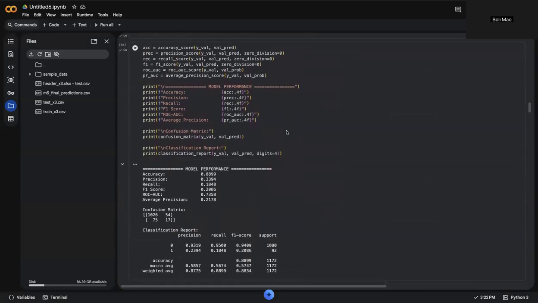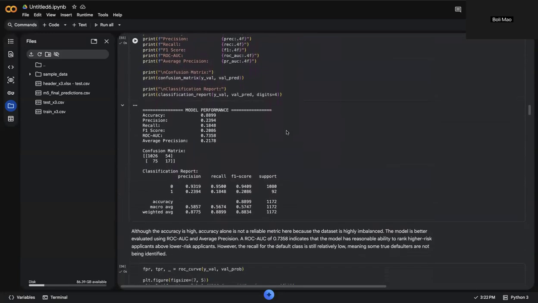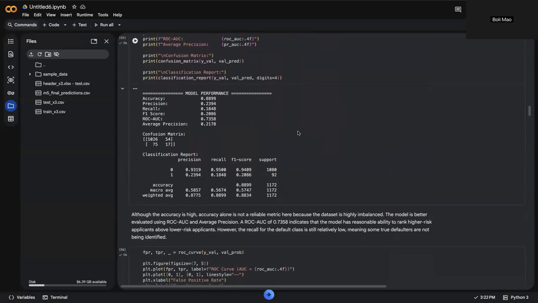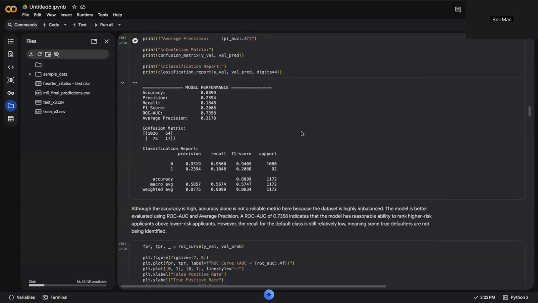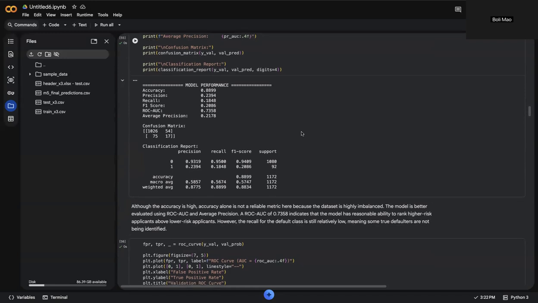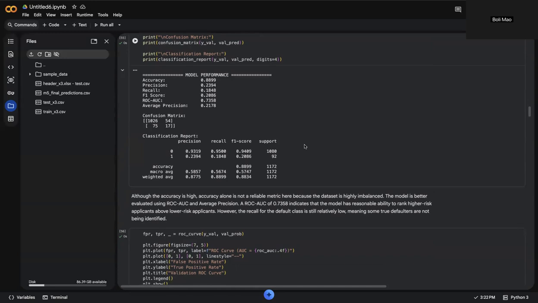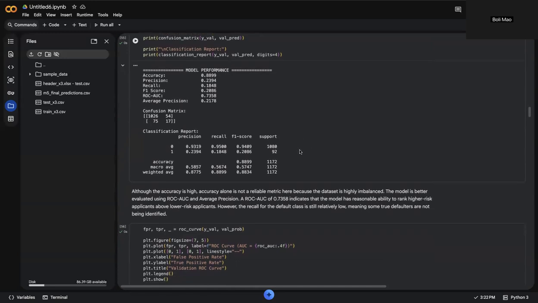In addition to evaluating the performance, a major focus of this project is model interpretability. First, I examined the feature importance scores from the random forest model. The most influential features include external credit score availability, such as EXT_SOURCE_1, EXT_SOURCE_2, and EXT_SOURCE_3, as well as employment history and age-related variables like DAYS_EMPLOYED and DAYS_BIRTH. These results are intuitive because external credit scores and employment stability are strong indicators of financial reliability.